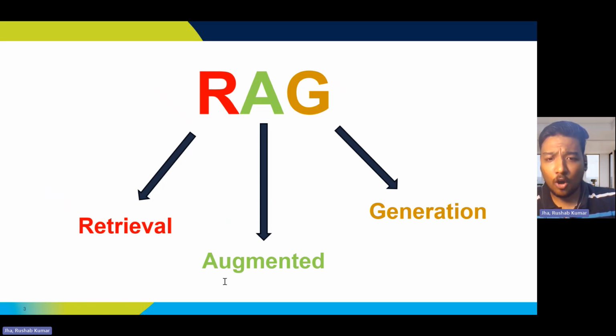If you Google the word augment, you'll find it means to make something greater by adding to it. And generation is a word that is easily interpretable: it basically means to generate any sort of output or response.